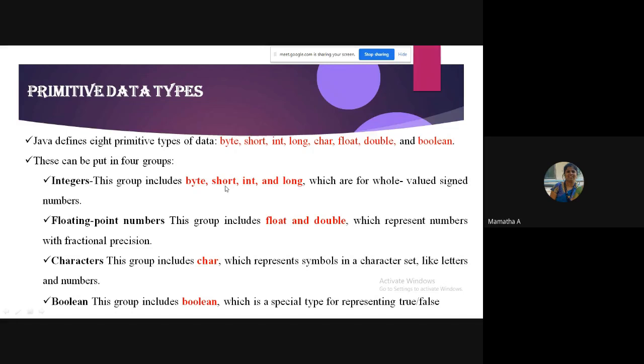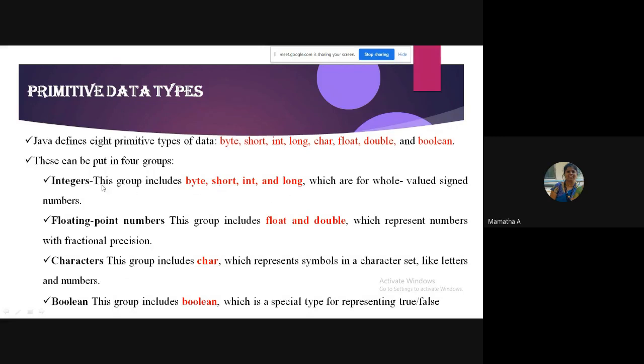So less than int is short. Okay, less than short is byte. The range of values it will hold is lesser. I'm just giving you an example. See, if int is holding 1 to 100, it holds only how many values? 100 values, 1 to 100. If I want to store 201, I cannot store it in int. So I should go for long. Are you understanding? Okay. So to hold a huge range of values, I'll go for long integer. We'll see the example. Don't worry.